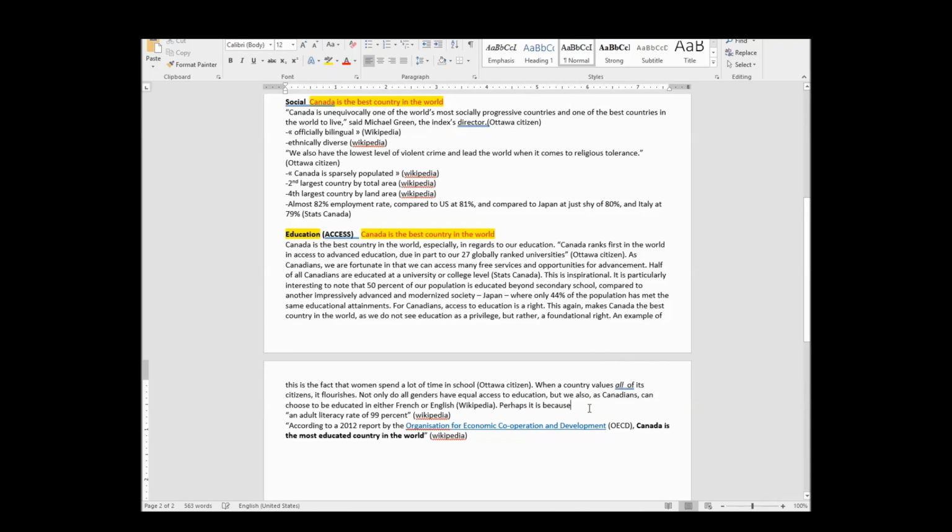So perhaps it is because of this value placed on education that there is, and I'm actually going to keep this quote, an adult literacy rate of 99%. I don't know how I would say it any better than this. I really like how they've said it. So that there's an adult literacy rate of 99%.